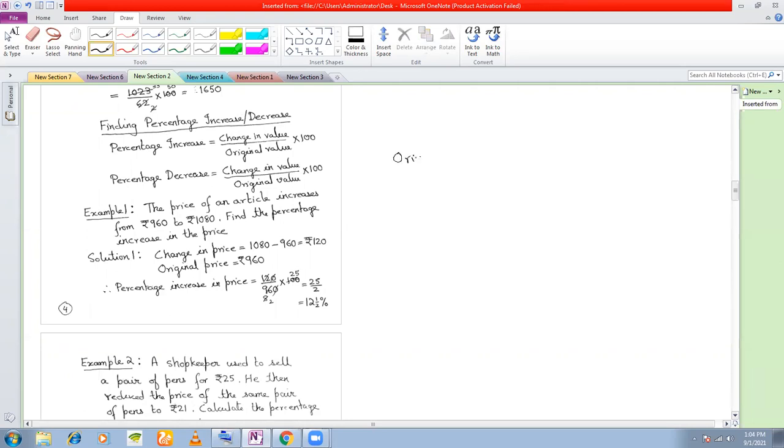So what is the original price? 960. And what is the new price? 1080. So what is the increase? 120. Increase in price will be the greater number minus the smaller number. This is also called the change in price.